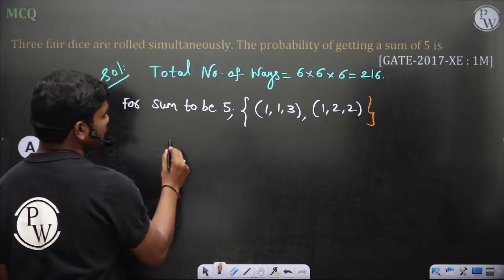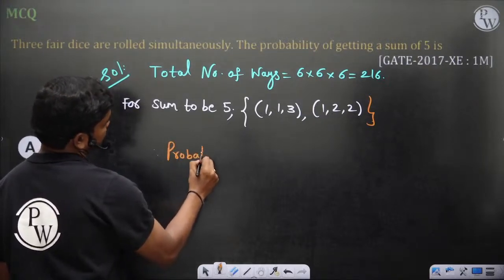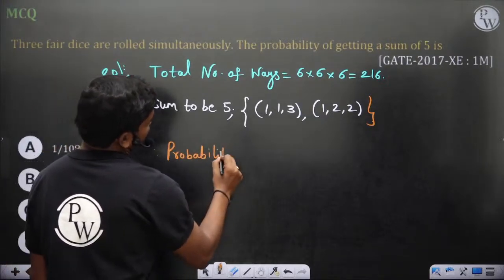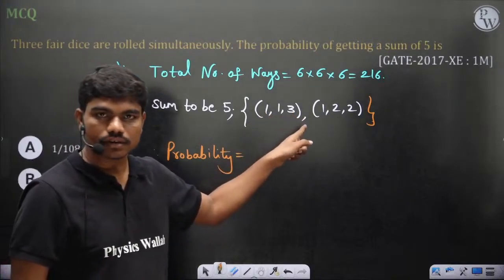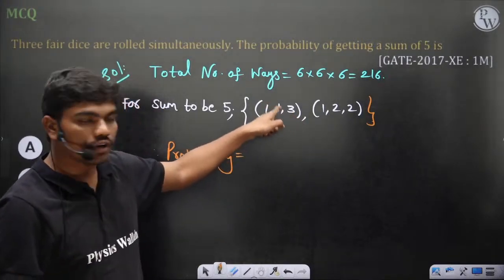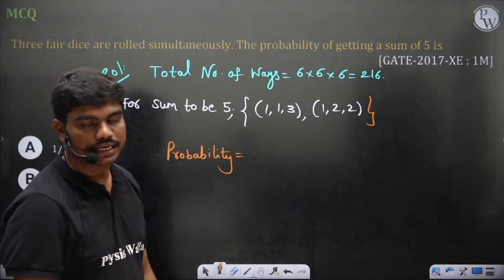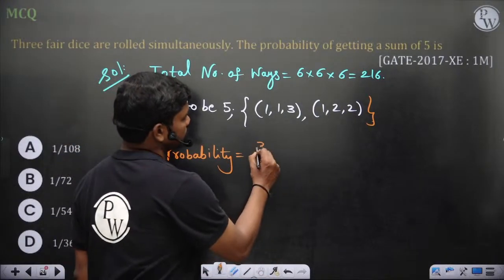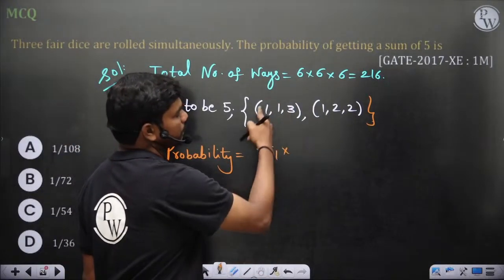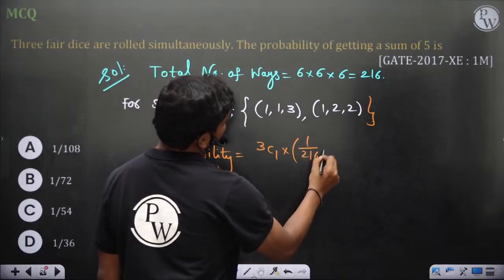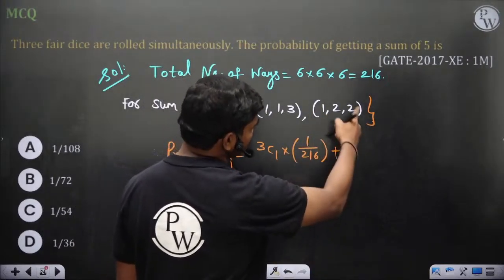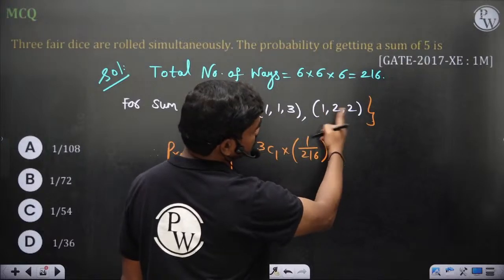So probability is equal to this 3 can be on the first die, second die, or third die. So 3C1 into the probability of getting this, which is 1 by 216, plus similarly here also this 1 can be anywhere.